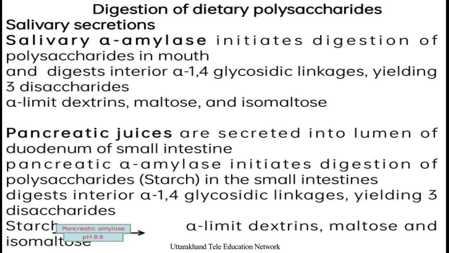Another one is pancreatic juices. Then food goes down to the duodenum, where bile secretion and pancreatic juice secretion occur. Pancreatic alpha amylase initiates digestion and also digests interior alpha 1,4 glycosidic linkages, so starch provides alpha limit dextrins, maltose, and isomaltose. Interestingly, this is done by the pancreatic amylase, and it works at pH 8.8.